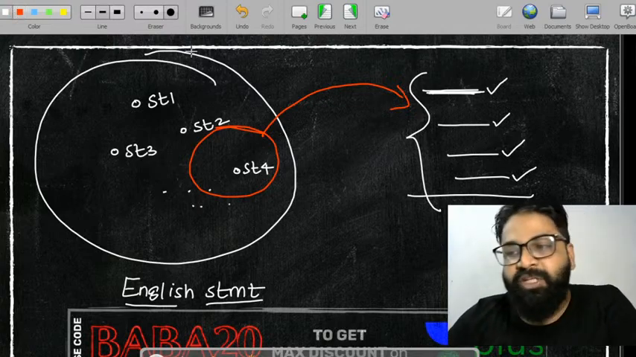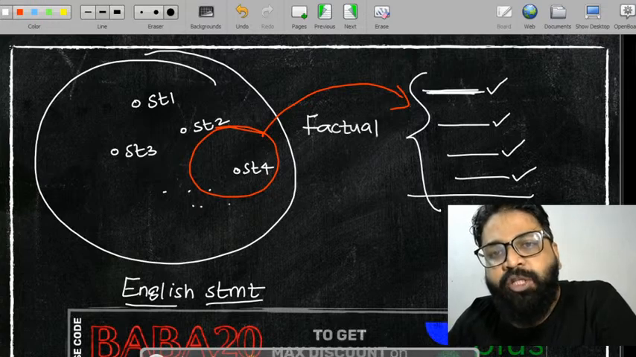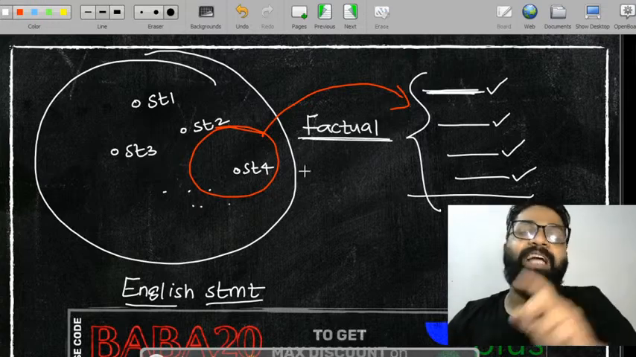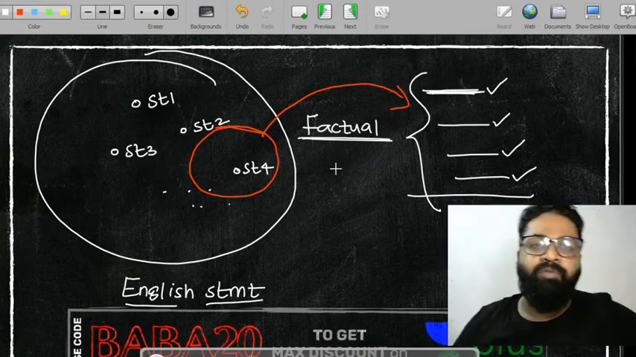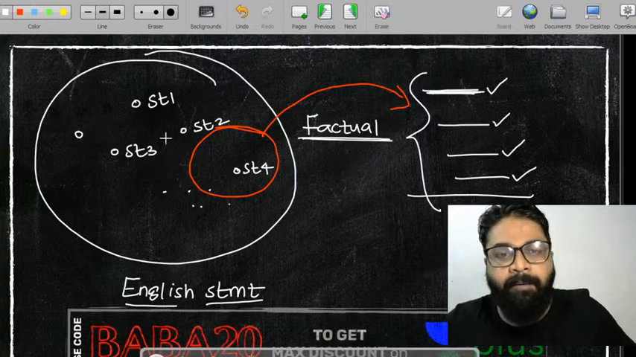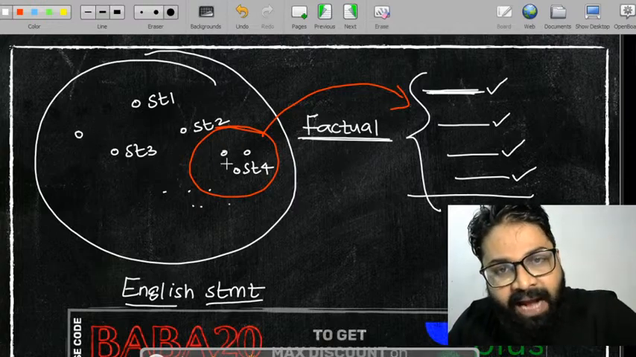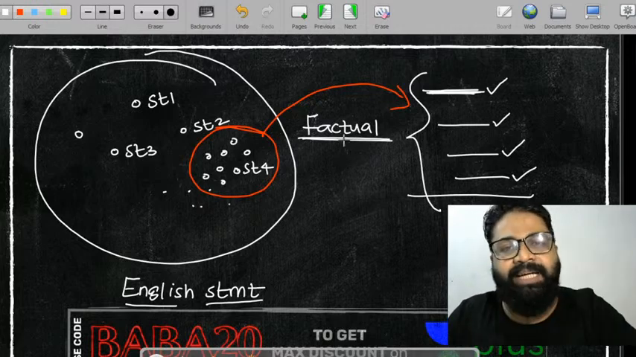What is that special category of statement? उसको हम लोग क्या कहते हैं? उसको हम लोग factual statement बोलते हैं. See, we don't take ordering statements, we don't take requesting statements, we don't take exclamatory statements. मतलब ये सारे statements नहीं लेते. We are only taking the special category of statements and these special categories are called factual statements.